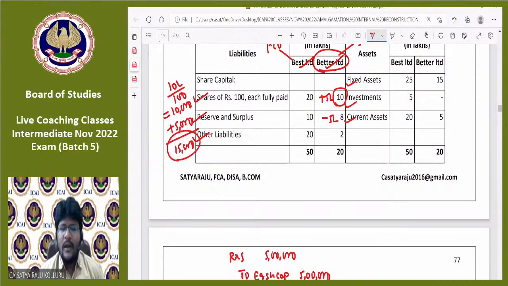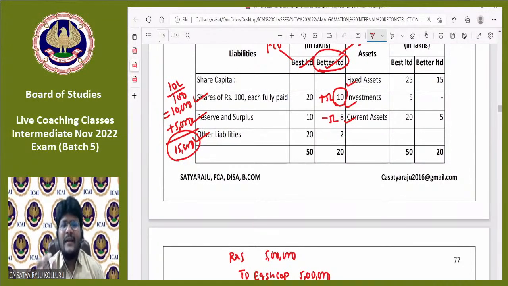Otherwise, simply you can assume that the amalgamation is amalgamation in the nature of purchase only, for the purpose of academics. By looking at the problem, it may look like it is in the nature of merger, but still we can't consider it to be in the nature of merger. What is the reason, sir? Why, sir? We don't know those conditions specifically, because is the same line of business continued with the other company? We don't know. So somewhere some information is missing.